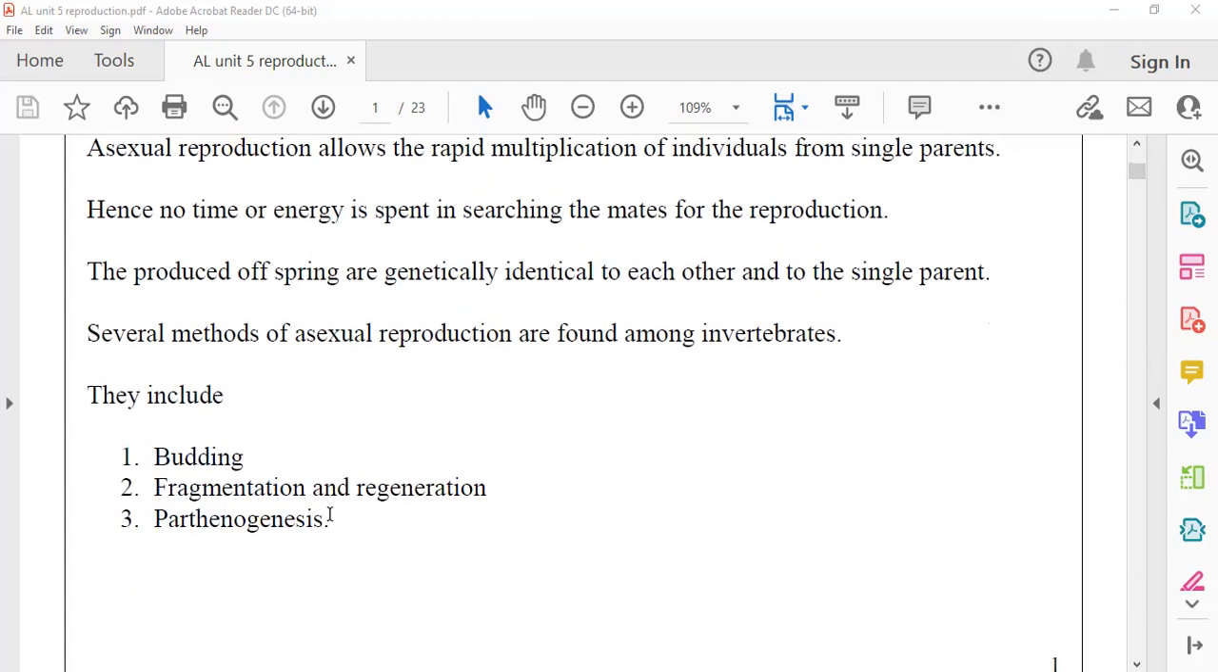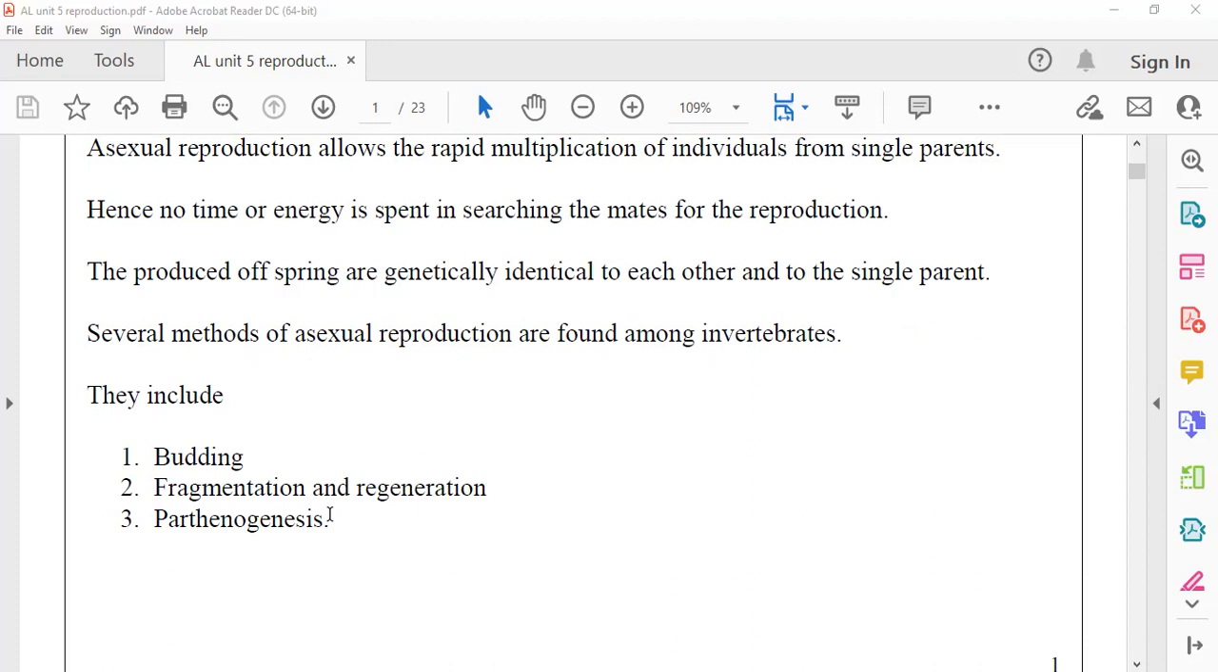So these are the three asexual methods you are given. One is budding. Second is fragmentation and regeneration, almost the same. If it fragments, the rest of the body will grow; that is called regeneration. We'll speak about it later in detail. Third is parthenogenesis. As I told you, parthenogenesis is a failed sexual reproduction, the failure of sexual reproduction, that is considered under asexual reproduction.